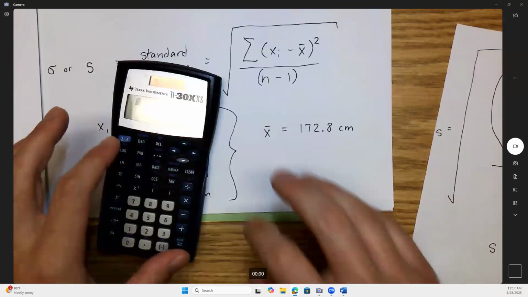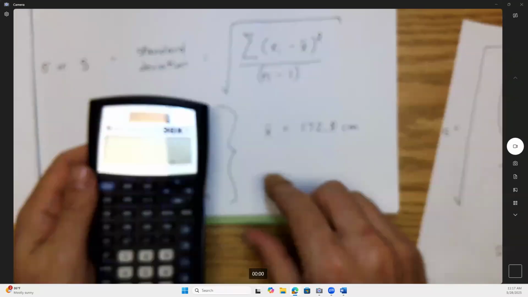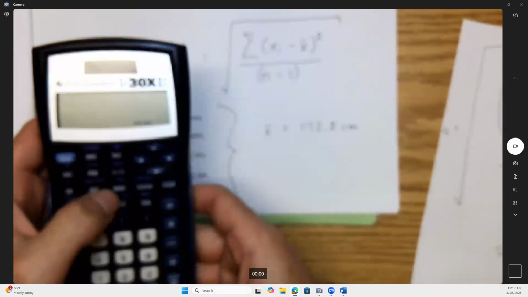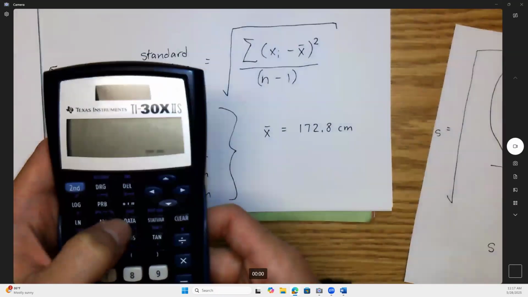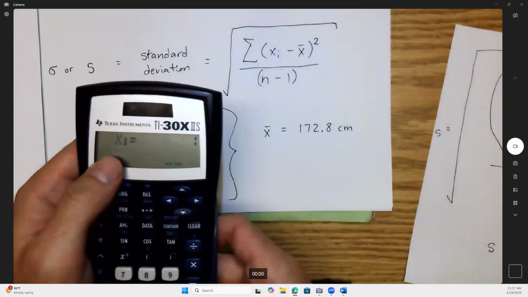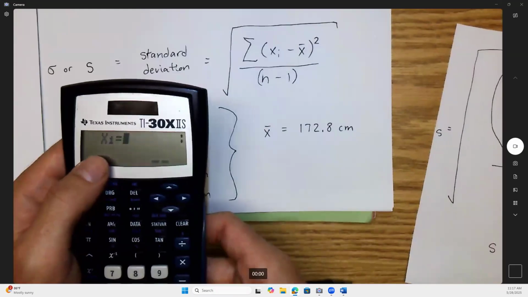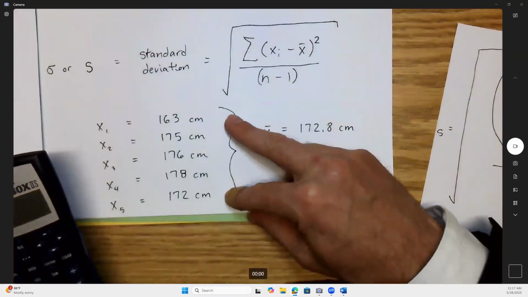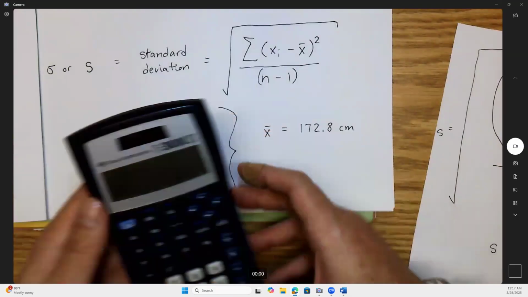All right. So now the calculator's programmed to accept data to crunch stats for you. Now hit the key that says data. It's the same key, it's just data now. It should say X1. Guys, who does not have X1 on their screen? Everybody's got X1? Okay, now we're going to plug in the data, and here are your 5 data points. These are your heights. This is what you just measured. We're going to plug these in.